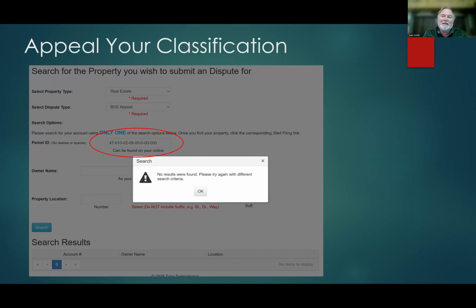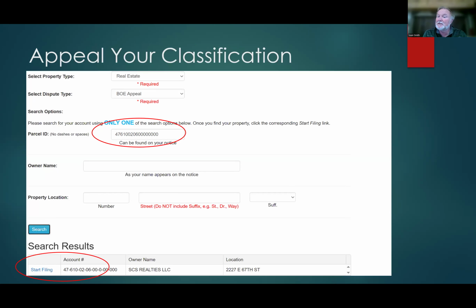I only left this page in there because I know that some people will cut and paste or type it exactly like it is on their appeal notice or on their assessment notice, and they'll need to, as you'll see on the next page, remove those dashes. So same number. Most of the time the county communicates with you, they include dashes. When you go to file an appeal, if you don't know to remove the dashes, then if you don't notice that little thing that says no dashes or spaces, then you might have a problem.